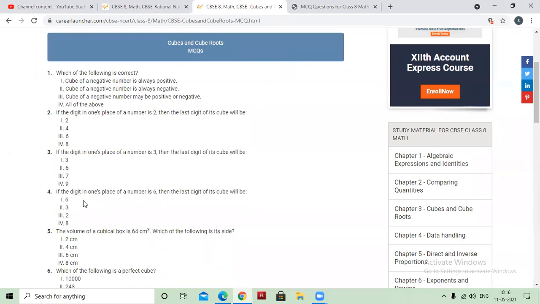If the digit in the ones place of a number is 6, then the last digit of its cube will have... Yes, Arish? Yes, ma'am, 6.